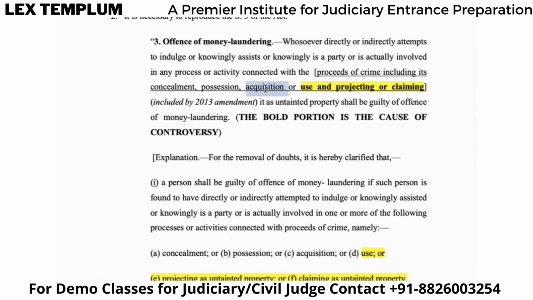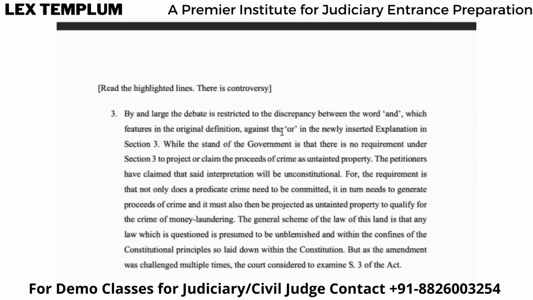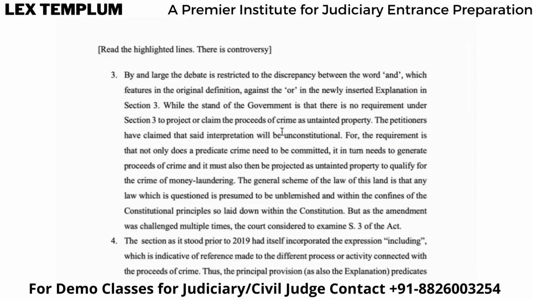So that's the controversy. I hope that's clear, right? So the debate is restricted to this discrepancy between the word "and", which is there in the original definition, against the "or", which is inserted in the explanation under section 3.